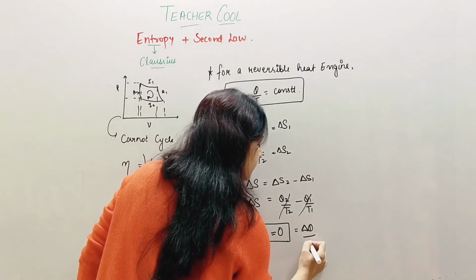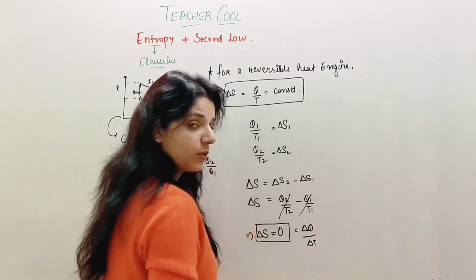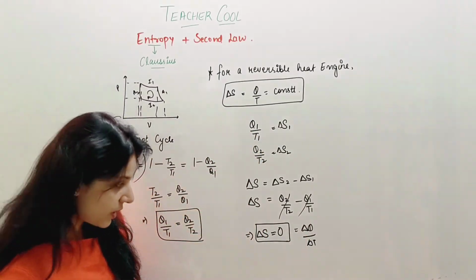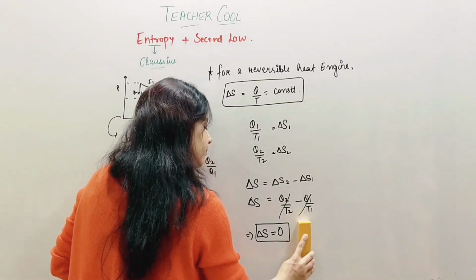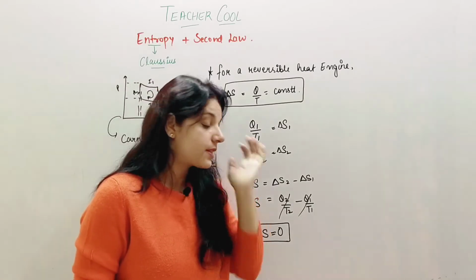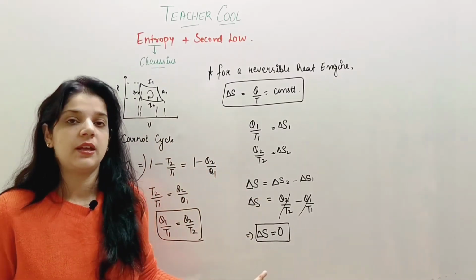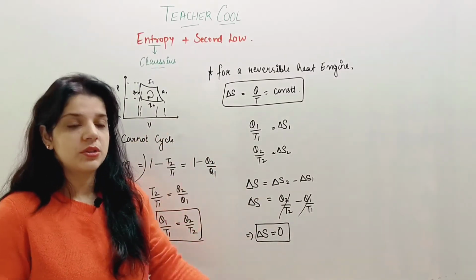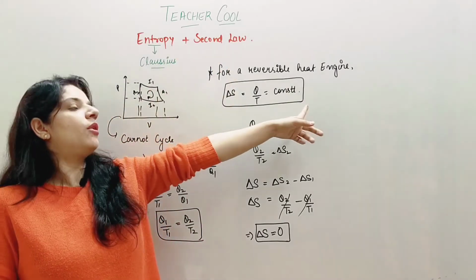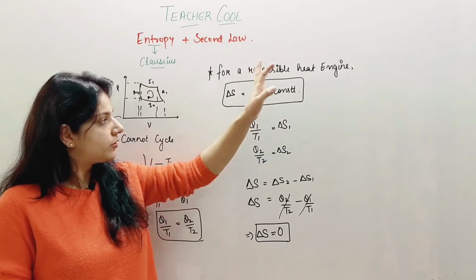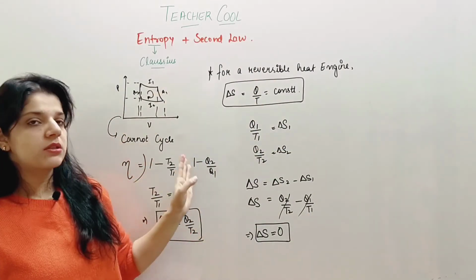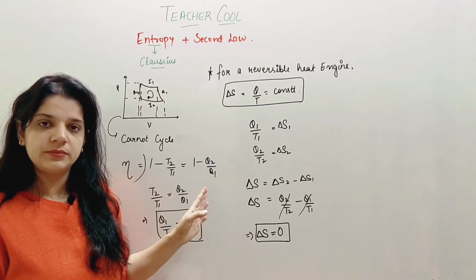This is just for understanding, so I'll delete it. From this expression, I am getting two results. First, we have achieved the mathematical form of entropy. Second, delta S is 0. And we were talking about the reversible Carnot cycle.